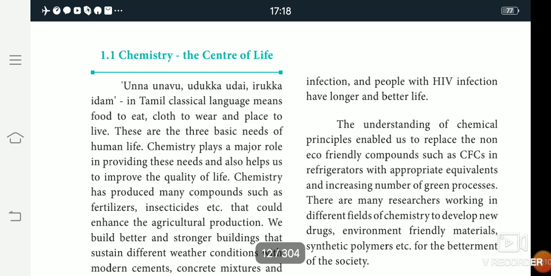Then the next one is the fertilizer. Fertilizers are used in agricultural products. In agricultural chemistry, fertilizers enhance agricultural production. Then we build better and stronger buildings. They need modern cement and concrete mixtures and high quality steel. So this is chemistry for construction.